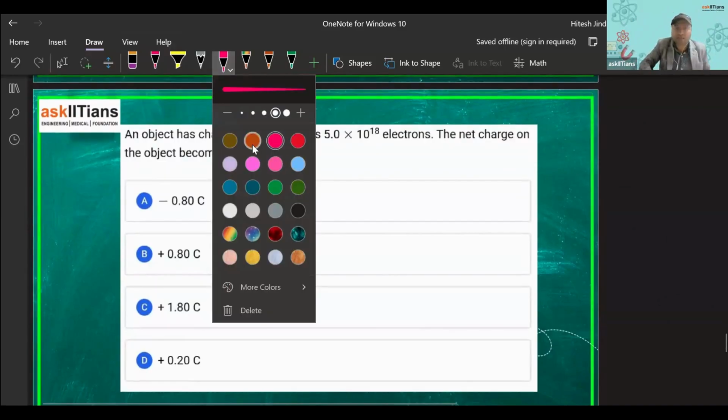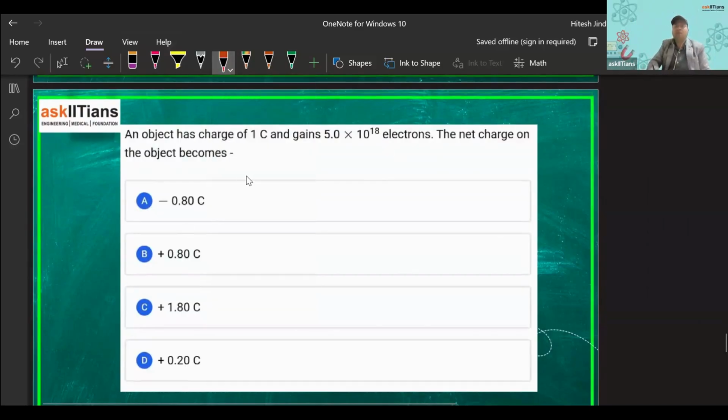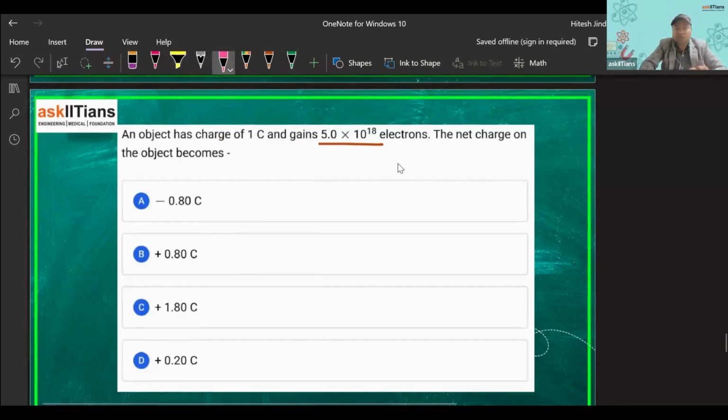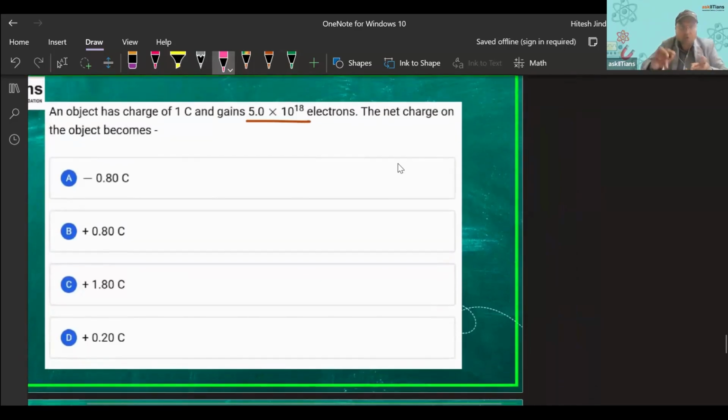This is lecture 1 of electrostatics. As you can see here, we have an object which has a charge of 1 coulomb, and it gains this many electrons. So now the net charge on the object becomes what? Already the object is positively charged. It has 1 coulomb of charge. Now 5 into 10 to the power 18 electrons are gained. So negative charge it is gaining. So the net charge would become 1 coulomb plus the charge due to the electrons. What is the charge due to the gain of the electrons?